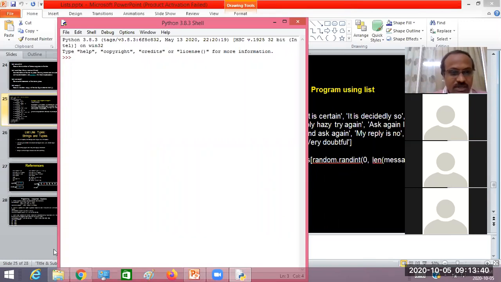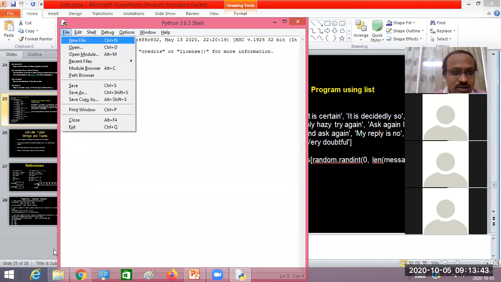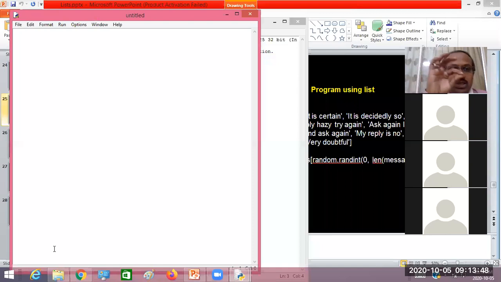There are 9 messages. What the user is doing in this program is randomly generating a number between 0 and 8. If the number generated is 5, then I'm going to display the fifth message from the list of 9 messages. If the number generated is 8, then I'm going to display the 8th message from the list of 9 messages. So the user generates one number, and based on that number, I'm going to display the respective message.